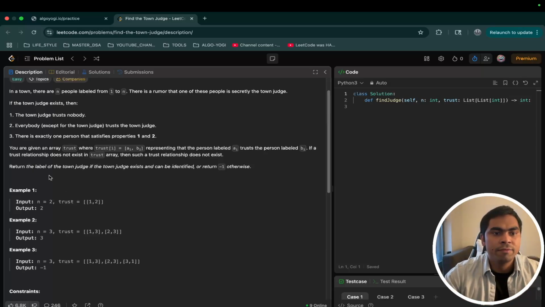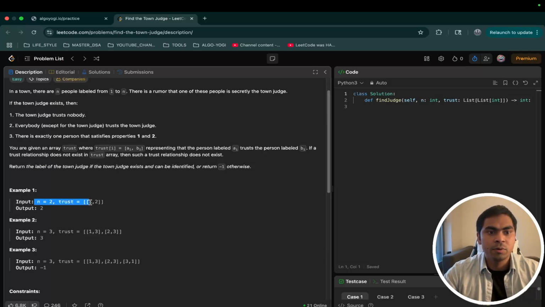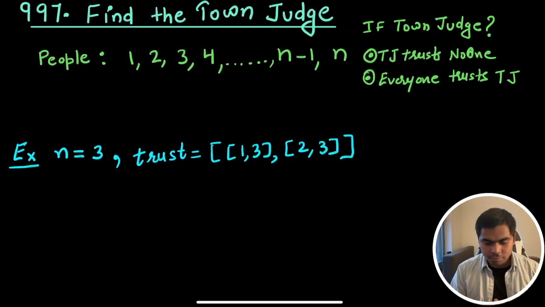By the way, we need to return the town judge. We are given the number of people and this trust array, and we need to return who the town judge is. It has to be one person, and if that person doesn't exist, then we return -1. So this is an interesting problem. This is a graph problem.